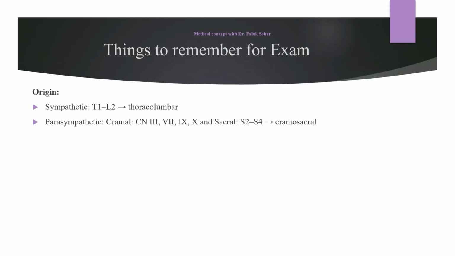So before we end our lecture, let's revise important things for the exam. First is the origin of the sympathetic as well as the parasympathetic nervous system. The sympathetic nervous system gets its origin from the thoracic 1 to lumbar 2 region. That's also known as the thoracolumbar division. The parasympathetic nervous system gets its origin from cranial nerves 3, 7, 9 and 10 as well as the sacral segments S2 to S4. That's why it is also known as the craniosacral division.